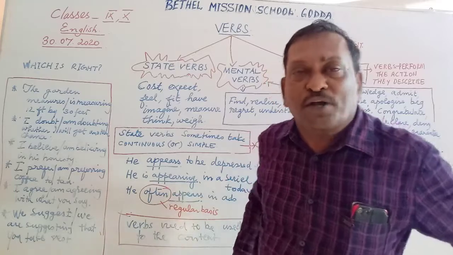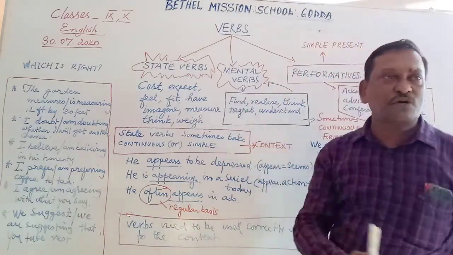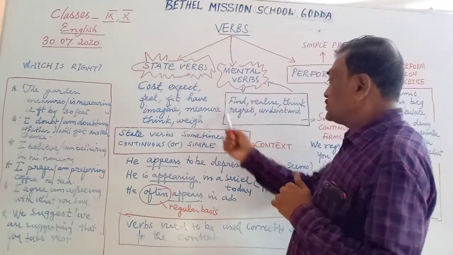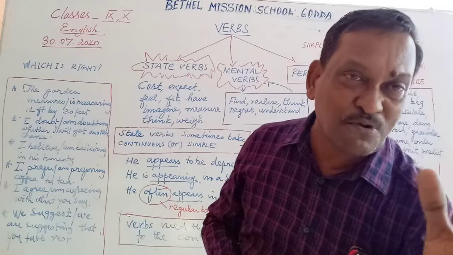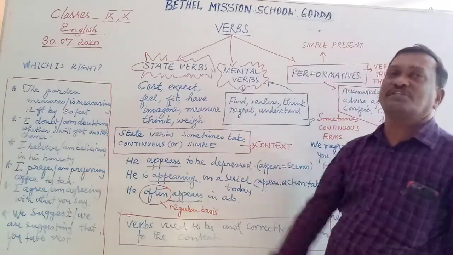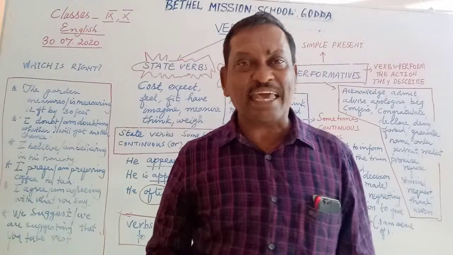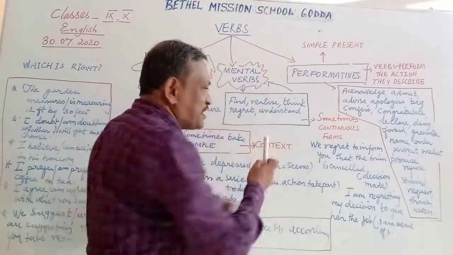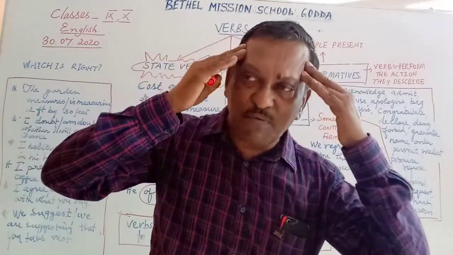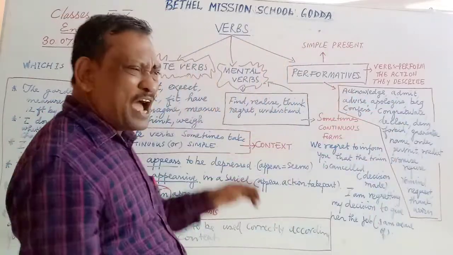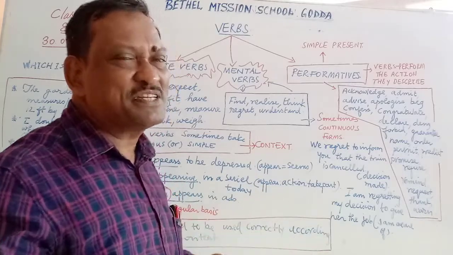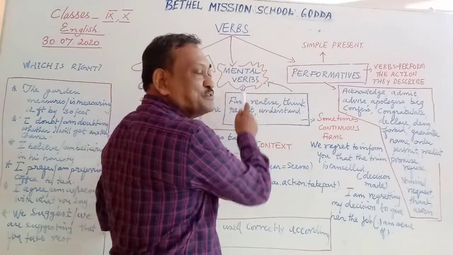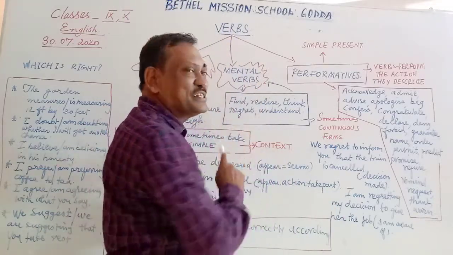That is very, very important. Mental verbs are related to something which is associated with your thinking process. For example, find, realize, think, regret, and understand. All these verbs have to do something with your thinking process. For example, I find something wrong with your presentation. I find something wrong. Mental verb. They are mental verbs. So mental verbs are used in present simple.